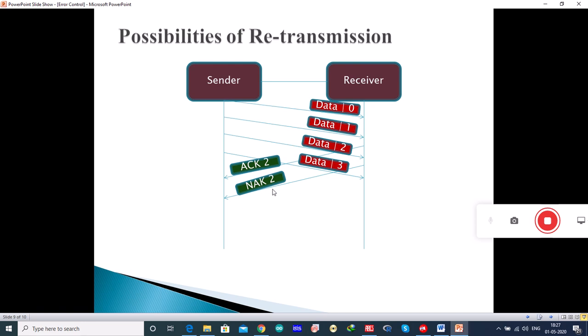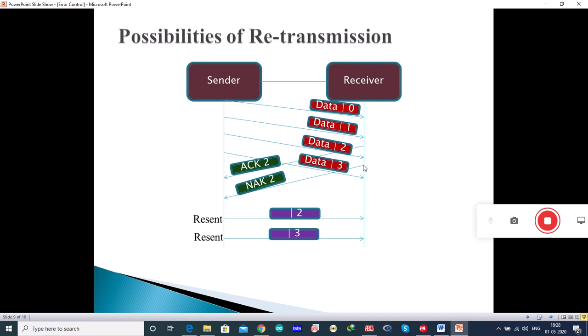The receiver discovers that data frame 2 has some error, so it returns the NAK2 frame. Frame 3 is also discarded, as it was transmitted after the damaged frame. Therefore, the sender has to retransmit 2 as well as 3. It will not send just 2, it will have to send 2 as well as 3.